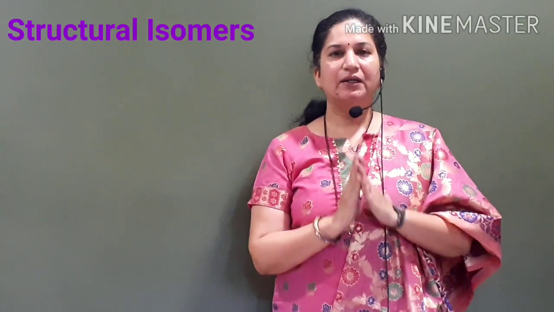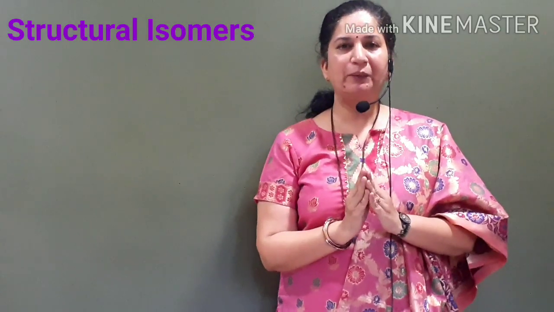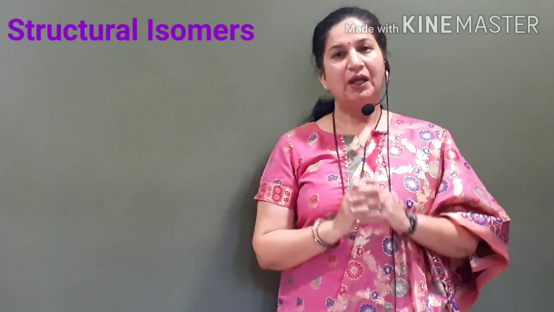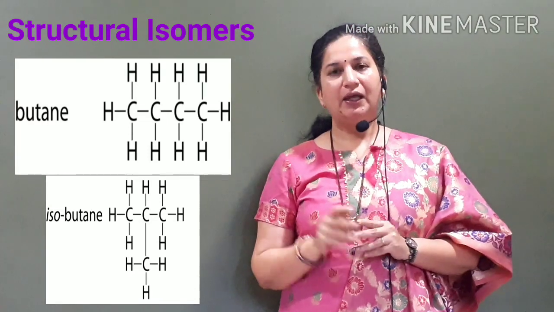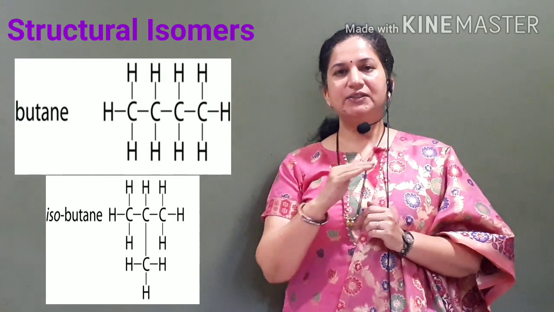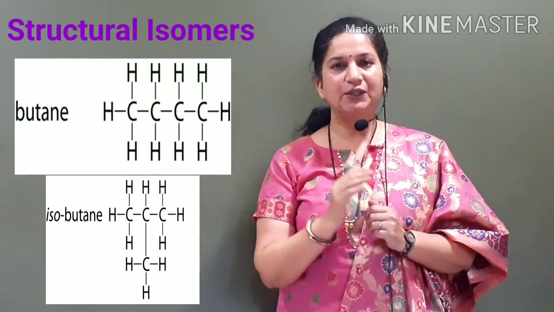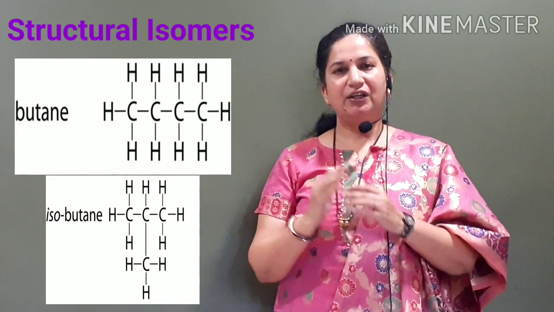Before we go to stereoisomerism, the first question is what is the difference between structural isomers and stereoisomers? In structural isomers, the arrangement of atoms is completely different. For example, consider butane with molecular formula C4H10. It has two isomers, n-butane and isobutane. In n-butane, the carbon chain is straight, whereas in isobutane, the carbon chain is branched.